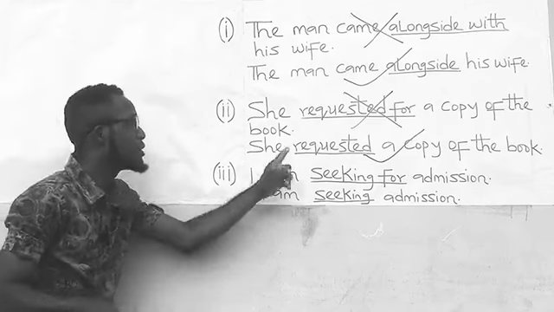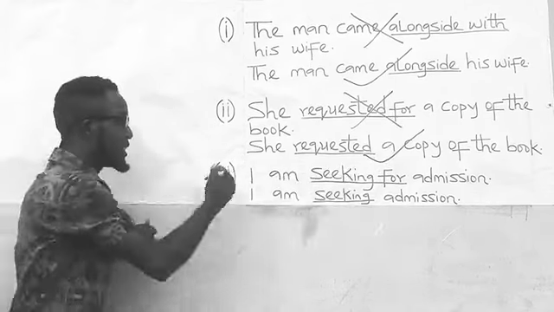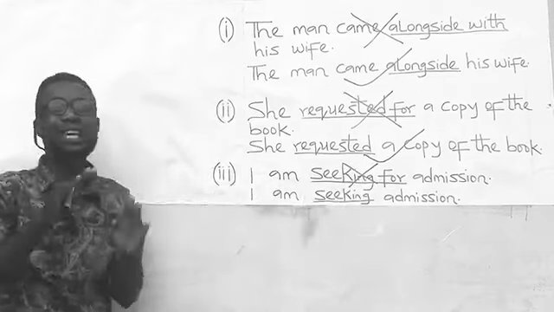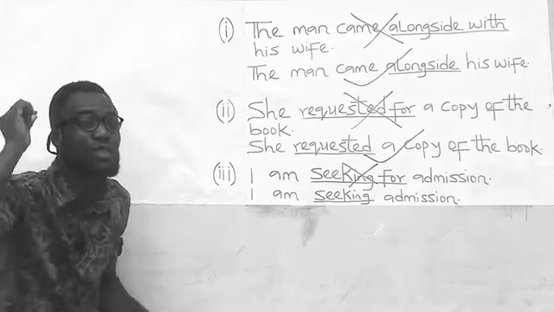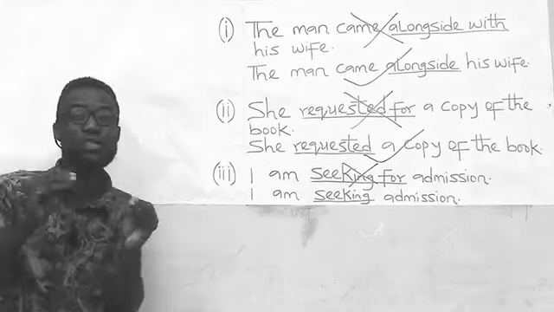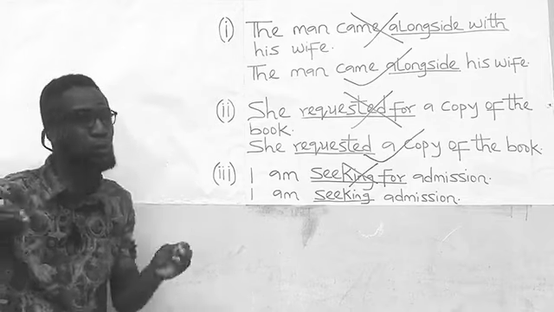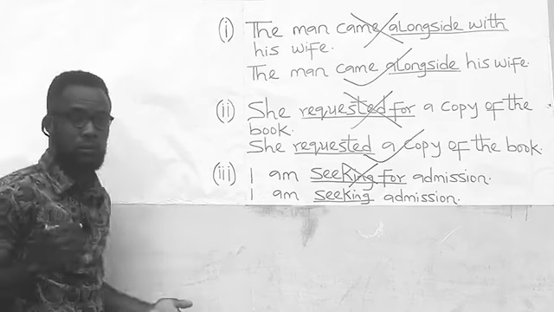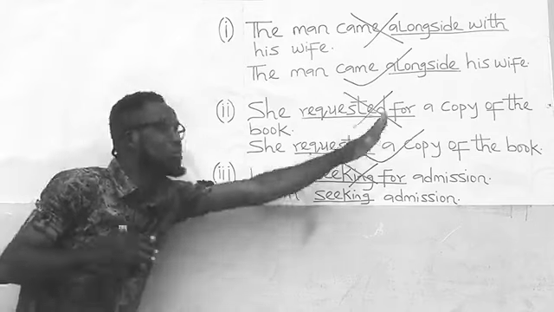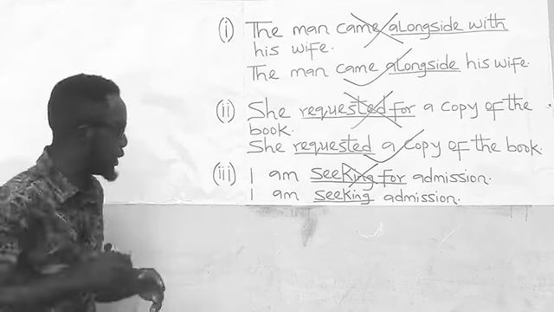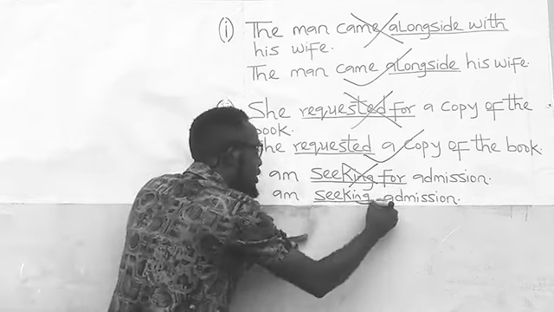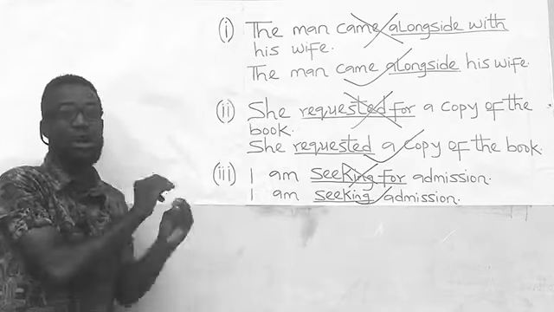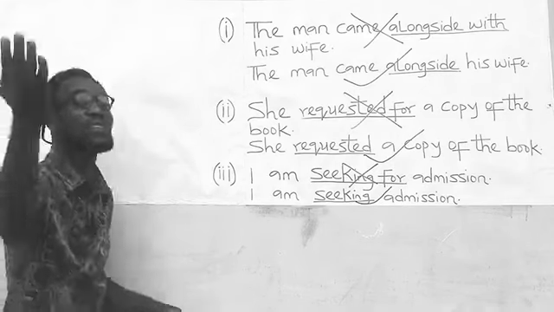The last one: "I am seeking for admission." This sentence is wrong. It is wrong because seek does not take a preposition. Seek does not carry the preposition for. It is used alone in a sentence. You don't seek for something. Rather, you seek something. So it shouldn't be "I am seeking for admission." The correct version should be: I am seeking admission. I believe these things are understood. Let us move on with the class.